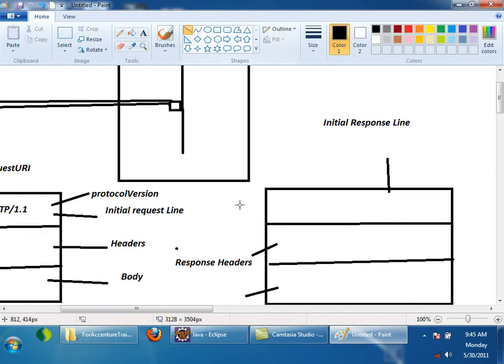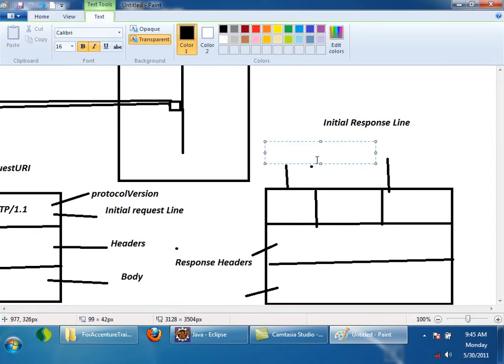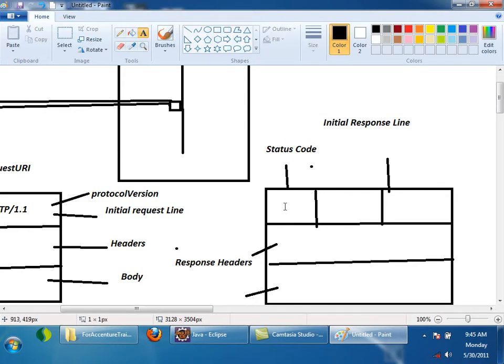Initial response line is again divided into 3 parts. First part is nothing but the status code. Tell me, what is the status code for file not found, if you know? 404. You might have found 404 many times, right? This is called status code. So first part of the response represents the status code.